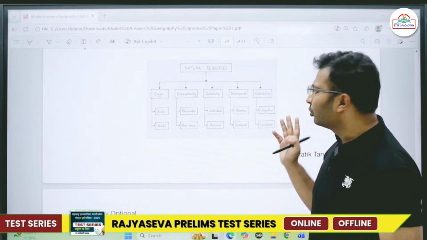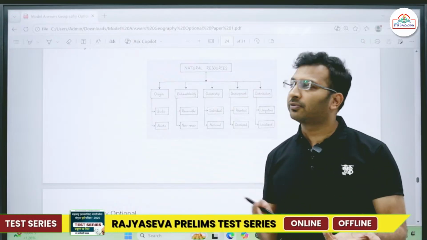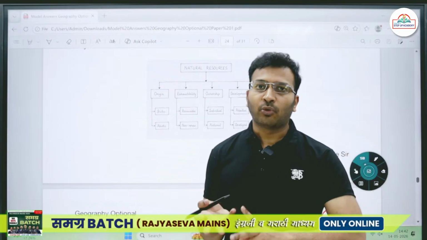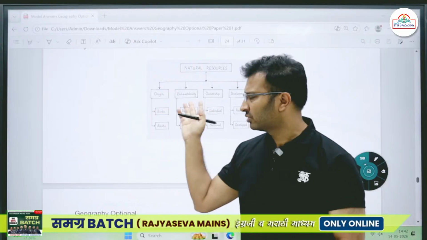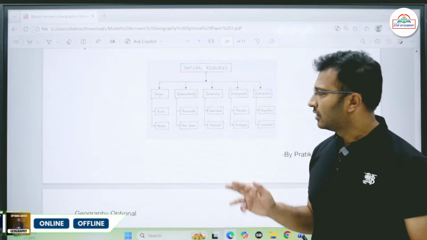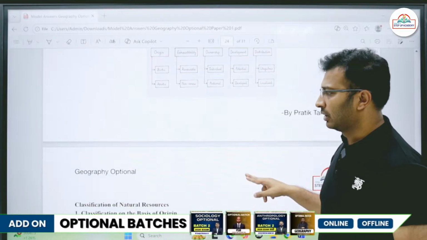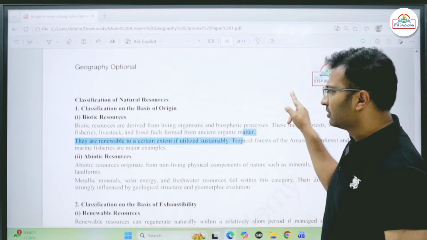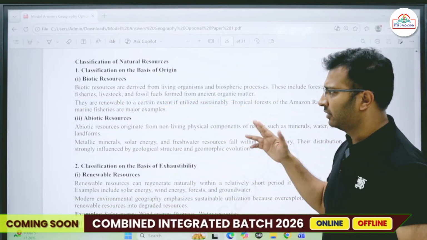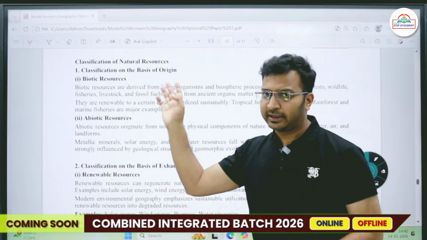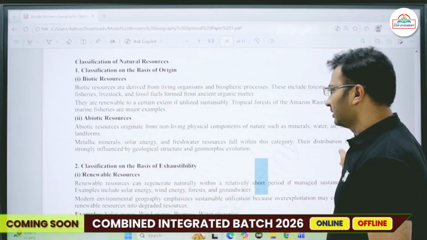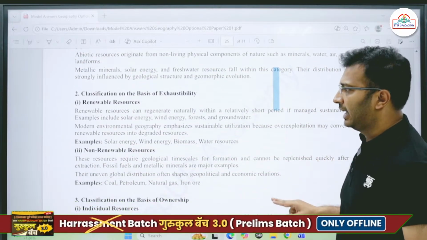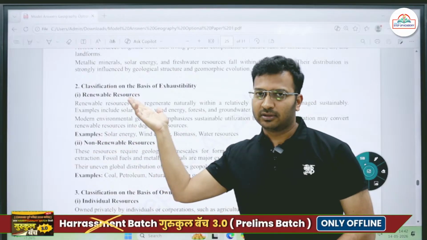Then there are some ubiquitous resources which are naturally present all across. For example, air. Air is also a natural resource. Then water, which is also mostly universally present. So some are ubiquitous and some are localized. Now, classification on the basis of origin: you can classify biotic and abiotic, just explain in one line and give examples. Then classification on the basis of exhaustibility, renewable resources and non-renewable resources, you are already aware of this.